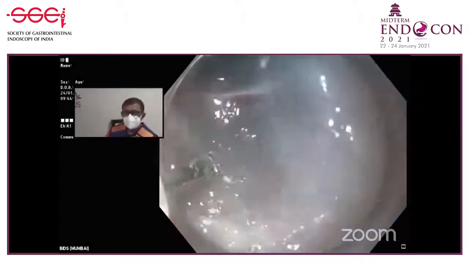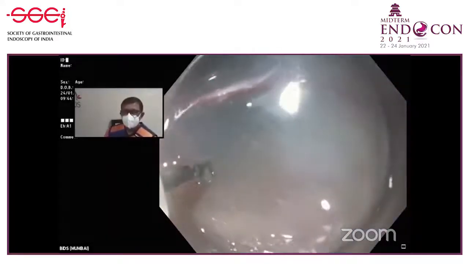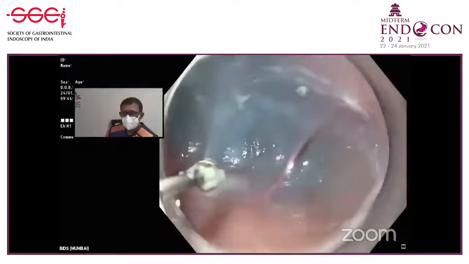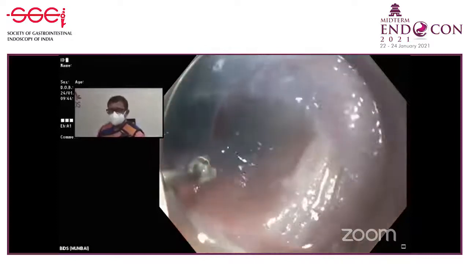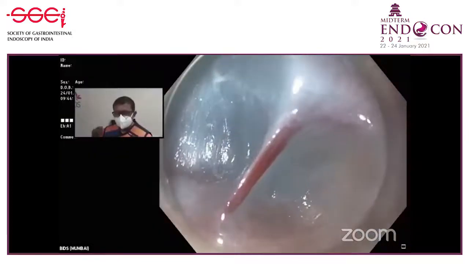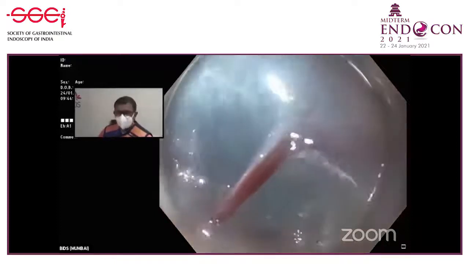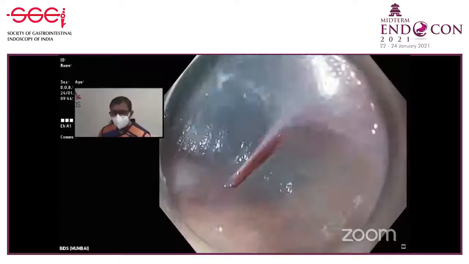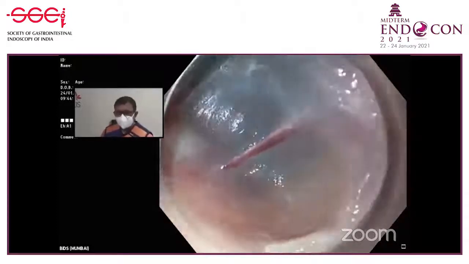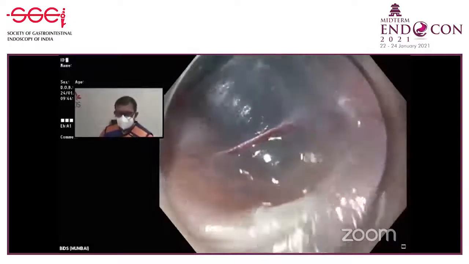Now there's a little bigger vessel over here. See this? This I'm not going to use the knife. For this, again, I'm going to put a little bit of a cushion. If the diameter of the vessel is more than the shaft of the knife, then you use the coag grasper. You should get that idea. Now this vessel I may also be able to coagulate with the knife, but I want to just show for the beginner what they should do. That's why I'm going to coagulate with the coag grasper.